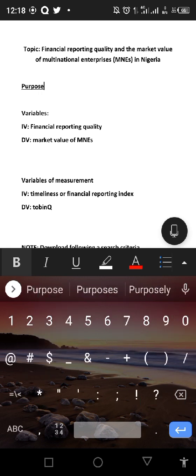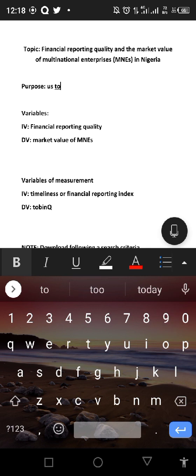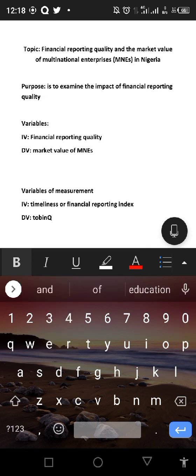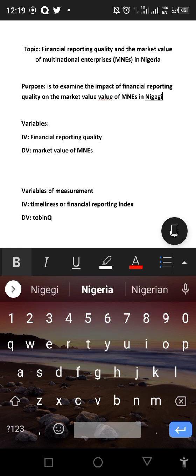My own purpose, this purpose is the same thing as what we call the general objective, is to examine the impact or the effects of financial reporting quality on the market value of multinational enterprises in Nigeria.